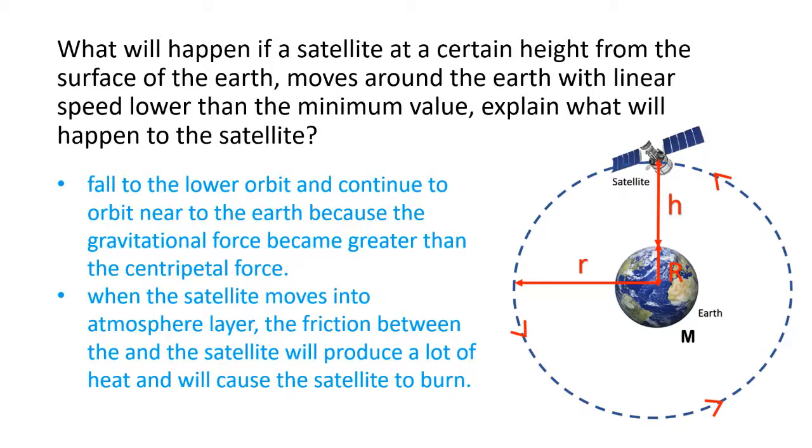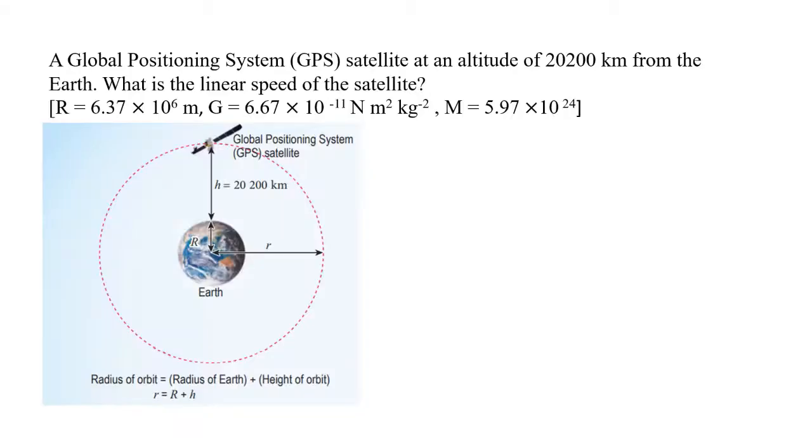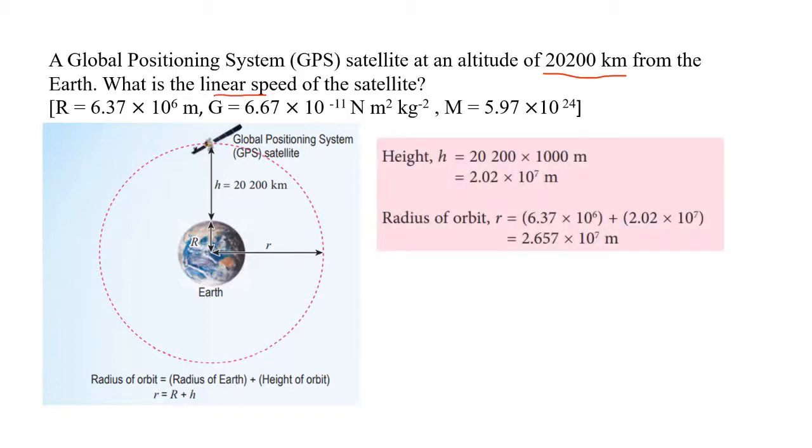Now, let's try out this question and answer. A global positioning system, GPS, satellite is at an altitude of 20,200 kilometers from the Earth. What is the linear speed of the satellite? Identify the information using the symbol. Then, determine the radius of the orbit of satellite, r.